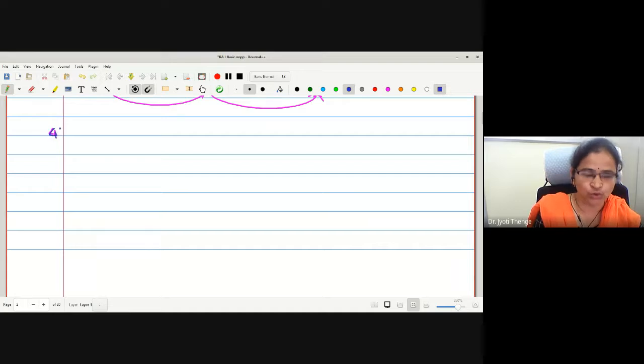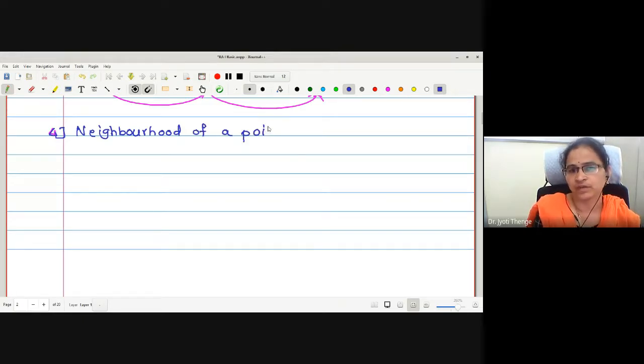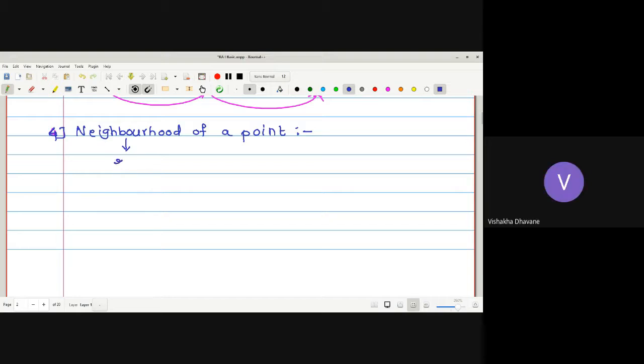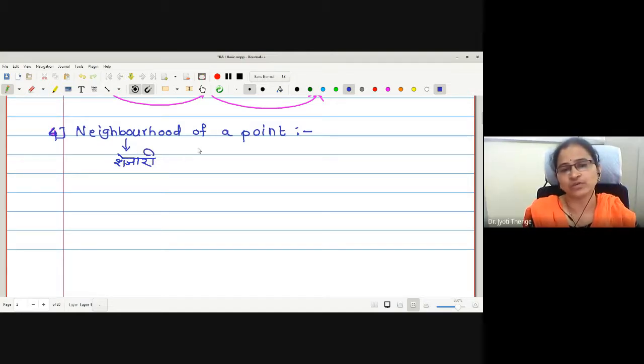Okay, let us go to the next definition, neighborhood of a point. Can anyone tell me what a neighborhood is? What is the meaning of neighborhood in Marathi? शेजार. Now here, what you want to find out is the neighbors of a point.